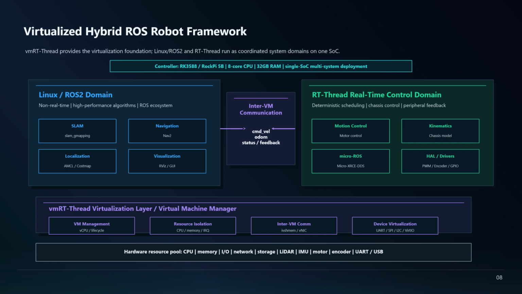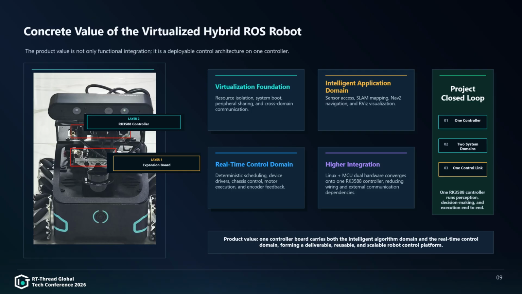The Linux ROS2 domain and the RT-Thread domain communicate through inter-VM communication and micro-ROS. Typical data includes CMD_VEL, ODOM, status, and feedback. Linux keeps the algorithm ecosystem, while RT-Thread carries the real-time execution path. Now let's make the value of this virtualized hybrid OROS robot more concrete.